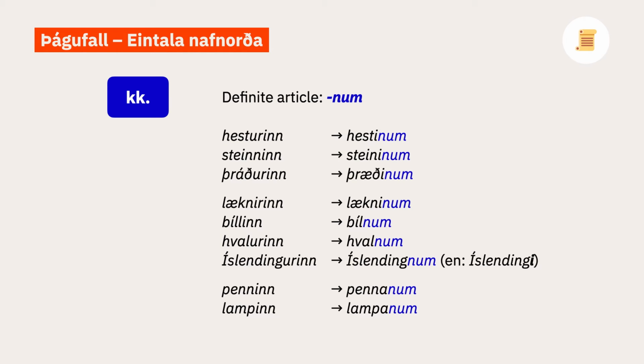The masculine singular dative definite article is -num. As always, the article is the same no matter how the dative of the noun itself is formed. An odd quirk is that sometimes an -ur noun that does have an -i ending without the article, such as Íslendingi, loses it when the article is added, so becoming Íslendingnum. Again, this is a bit of a minefield, so it's best to try and learn the dative singular forms of nouns ending in -ur by heart.